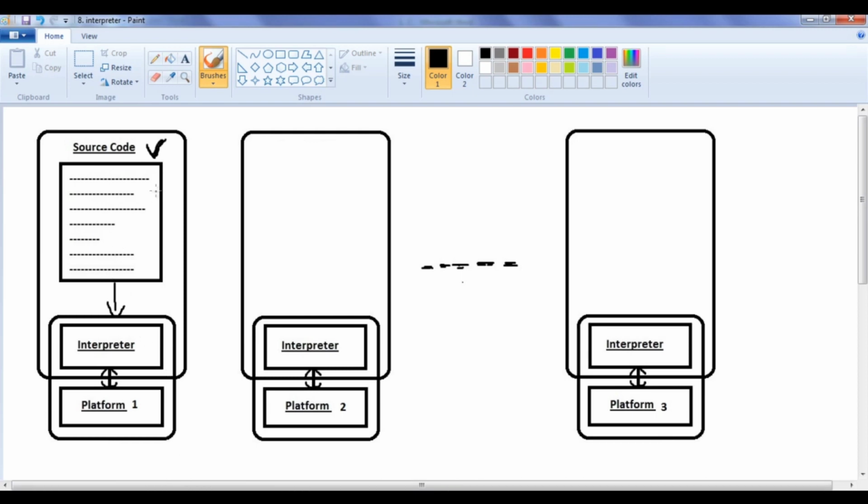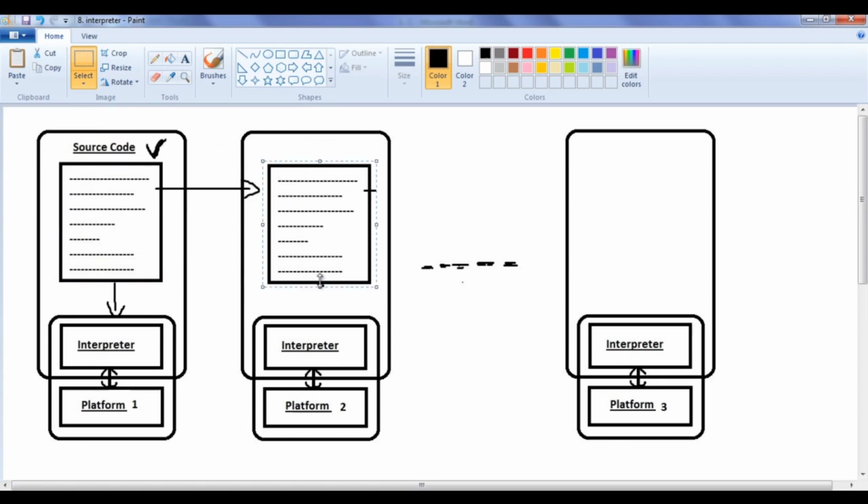If you want to execute the same source code on another platform, you need not readjust, you need not worry about the underlying platform. All you need is to take that source code and give it to the interpreter available on that platform. Now the interpreter is going to convert the source code line by line to machine code and execute that.